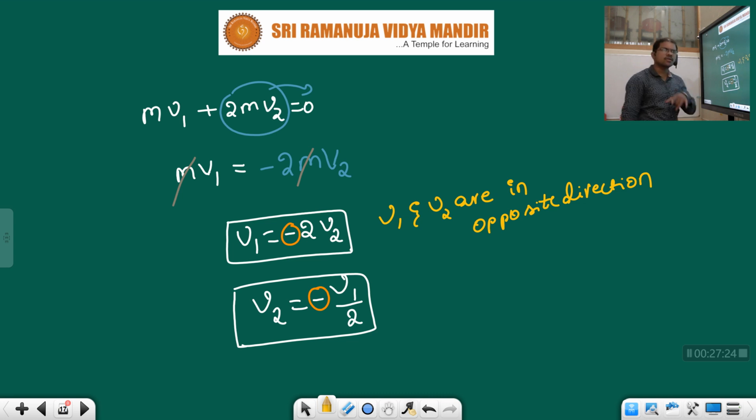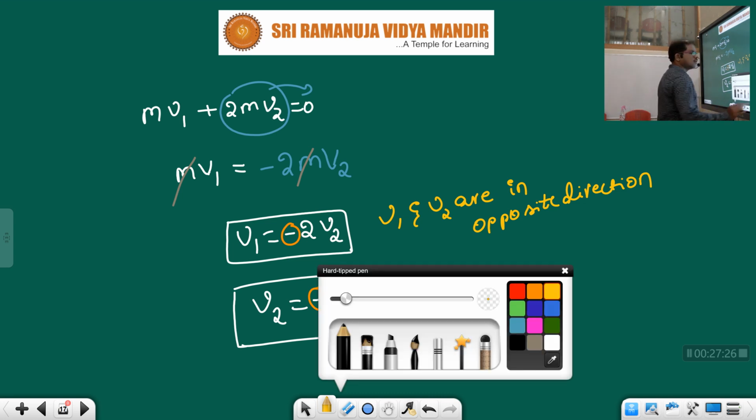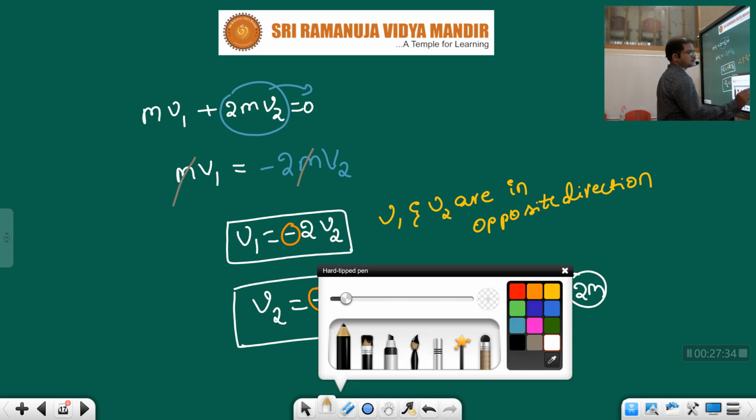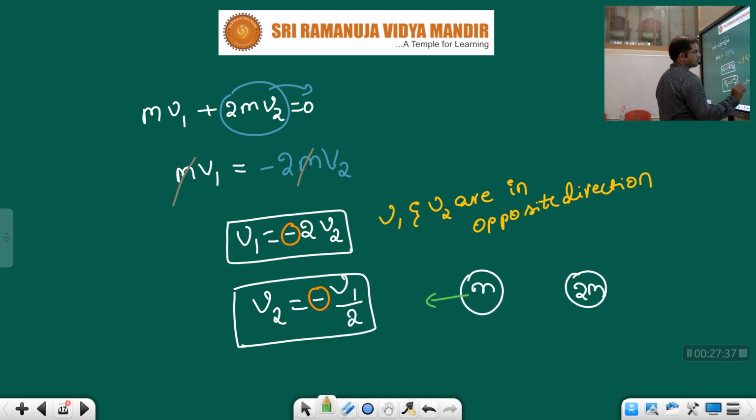Okay, v1 and v2 are in opposite direction. Means what, children? How are the two bodies moving actually? Both bodies are moving in opposite directions, like this. If m is moving with v1, this 2m is moving with v1 by 2, children.